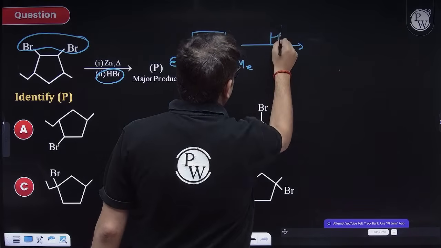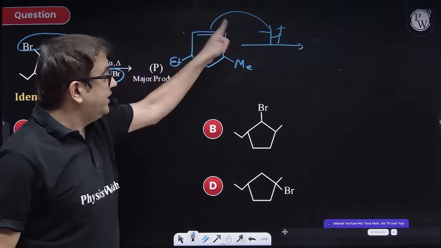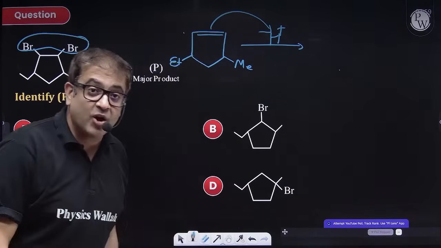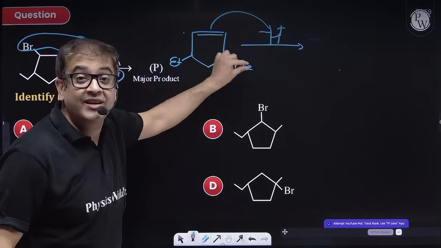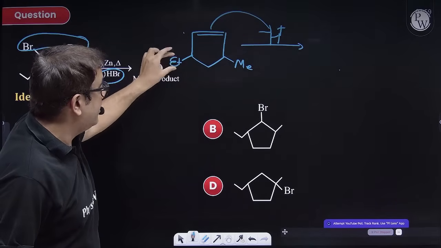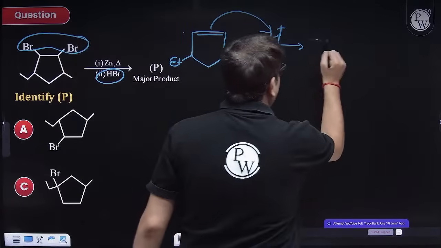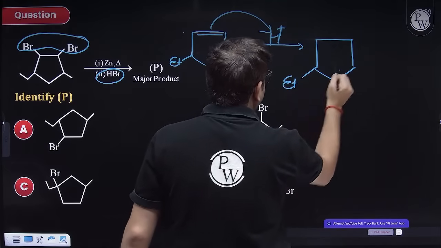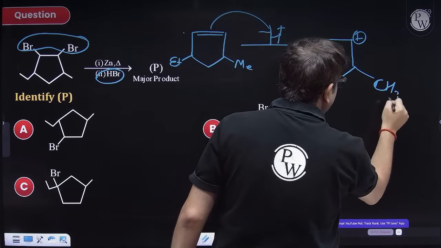So first H plus will attack and a carbocation will be formed. But yes, here also the carbocation will be 2 degree, here also 2 degree. But now think of rearrangement. Why? Because now you are going to form the product. So this plus will rearrange here and this carbocation will have 3 hyperconjugating hydrogens of methyl. If H plus rearranges here, it will have 2 hyperconjugating hydrogens because CH2, CH3. Therefore, what will be more stable? The one with 3 hyperconjugating hydrogens, so I am introducing that carbocation here with the methyl group having 3 hyperconjugating hydrogens.